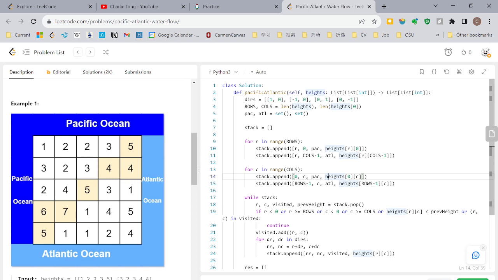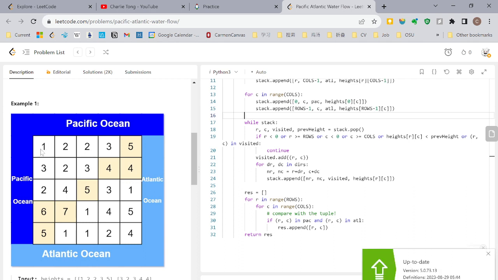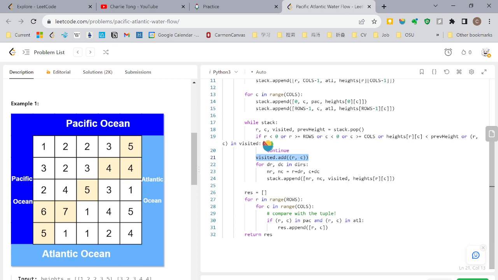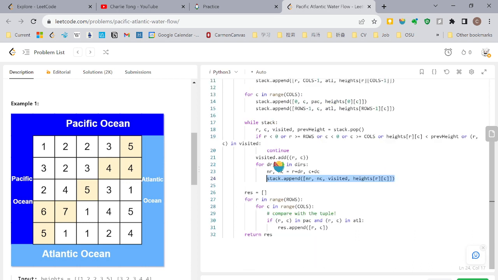Then we could get further into the next part of the code when we start from the starting point to iterate every single node that is adjacent to it. Then we have collected all the elements inside these two sets, and we could then try to collect every element that is in both sets and output into the result. So that's the question.